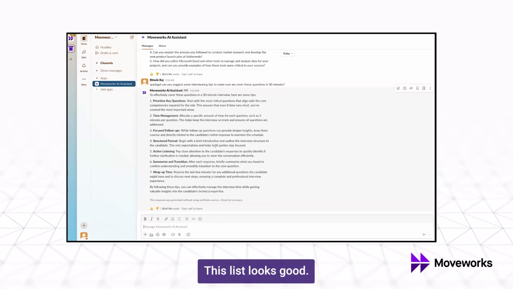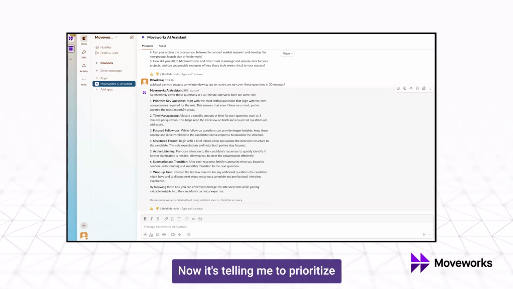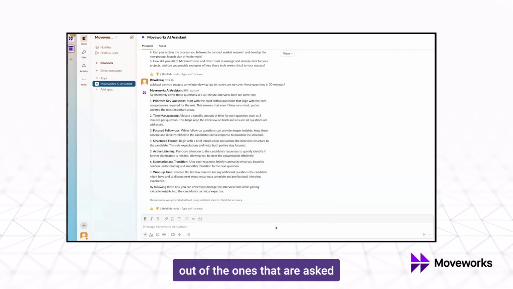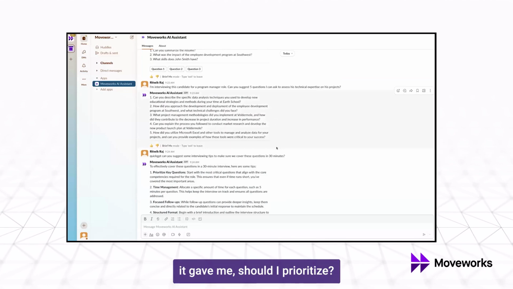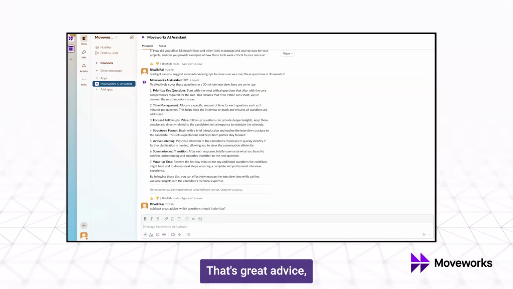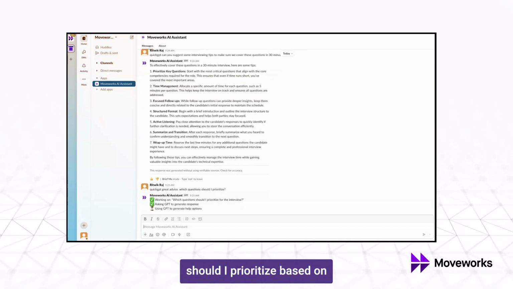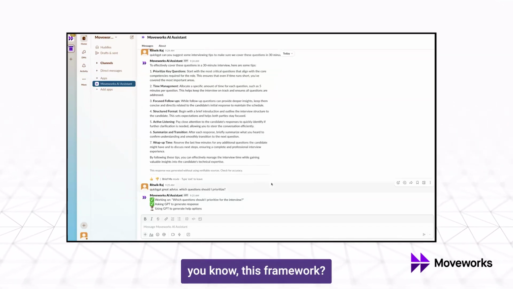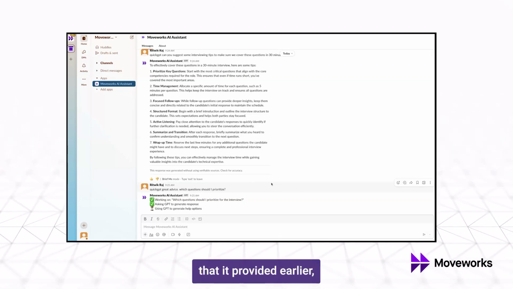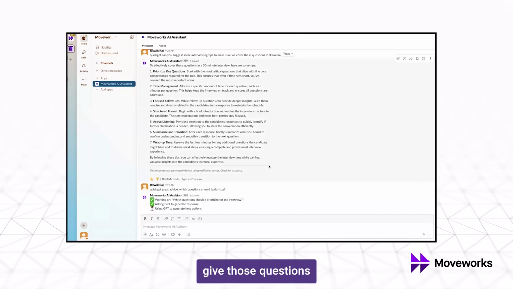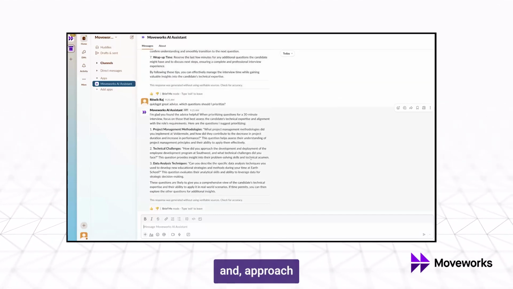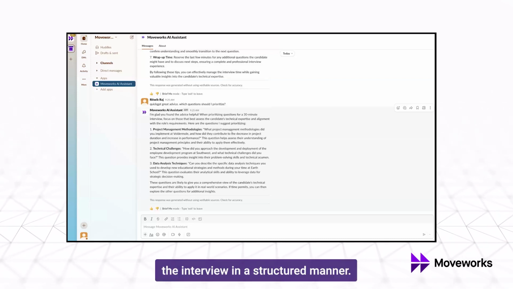This list looks good. Now, it's telling me to prioritize key questions. This is great. But which of the questions out of the ones that it gave me should I prioritize? So I'm going to say, Quick GPT, that's great advice, but tell me which question should I prioritize based on this framework. So what it's going to do is essentially take the list of questions that it provided earlier, and give those questions back to me in an order so that I can approach the interview in a structured manner.